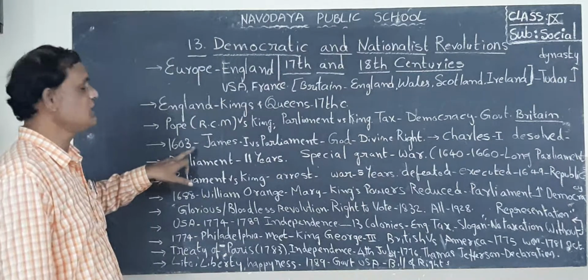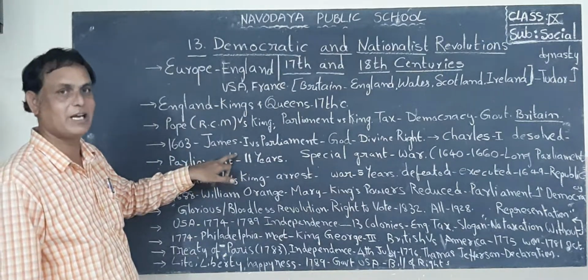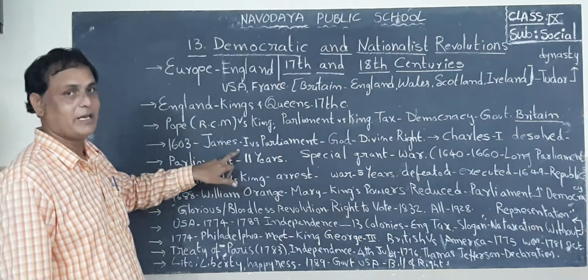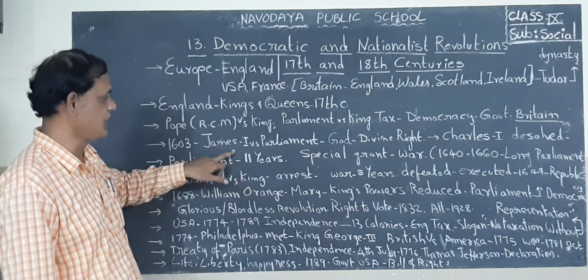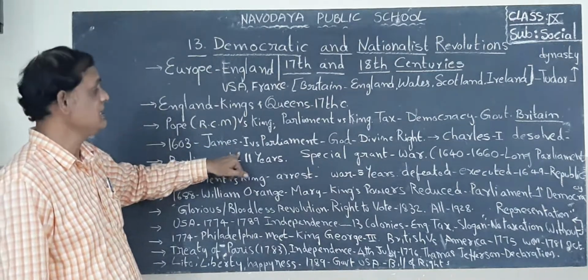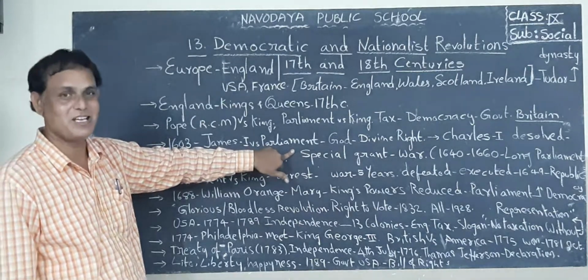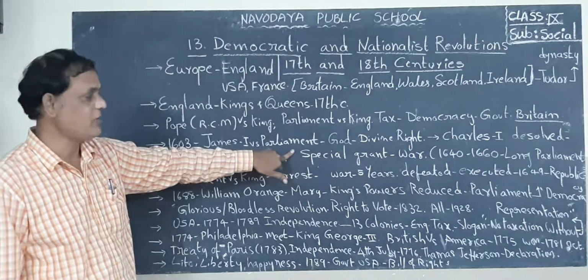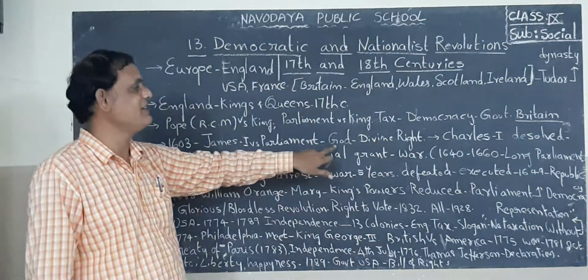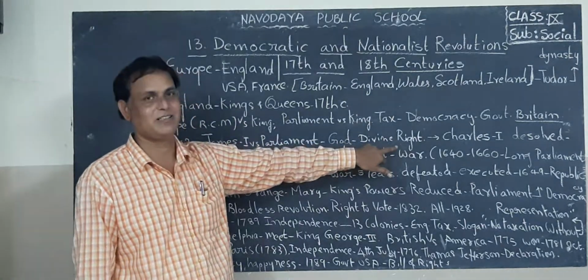In 1603, who ruled England? James I ruled England in 1603. But while he was ruling as king, Parliament was opposing his superiority. The king believed that power was given by God, so he had the power by divine right.